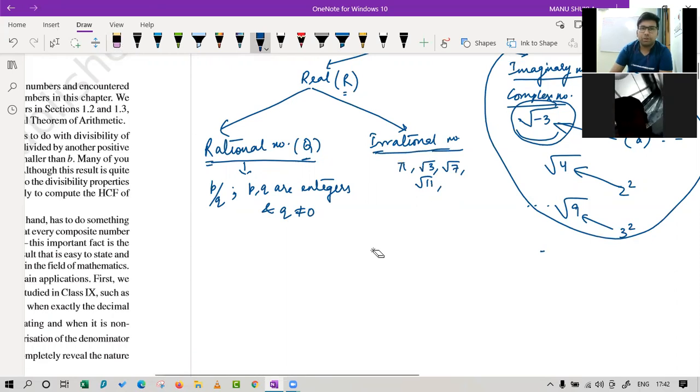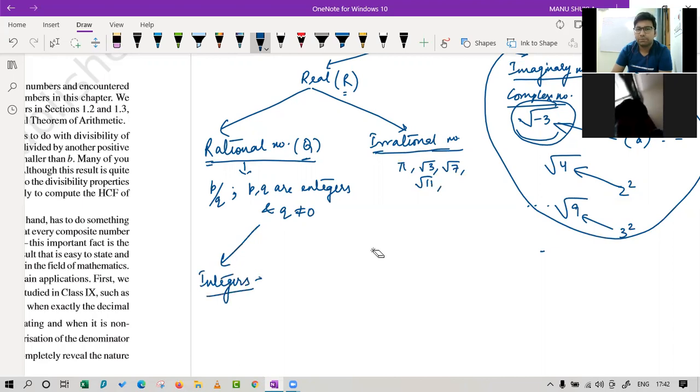Under rational numbers, first we have all the integers coming under rational numbers only. Can you define integers? All the whole numbers and the negative side of the natural numbers. Okay.